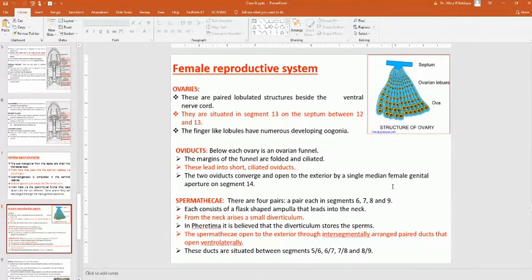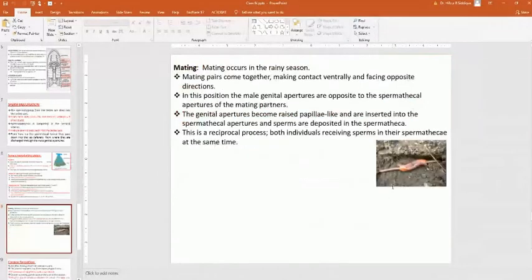Now the spermathecae. There are four pairs, each pair in segments 6, 7, 8, and 9. Each consists of a flask-shaped ampulla that leads into the neck. From the neck arises a small diverticulum. In earthworms, it is believed that the diverticulum stores the sperms. The spermathecae open to the exterior through intersegmentally arranged paired ducts that open ventrolaterally. These ducts are situated between segments 5 and 6, 6 and 7, 7 and 8, and 8 and 9.